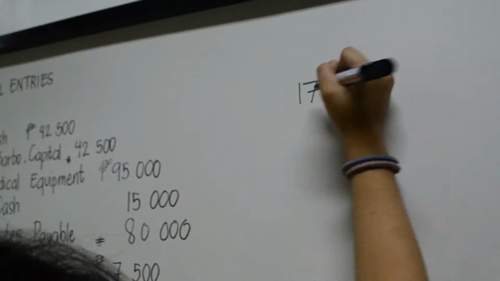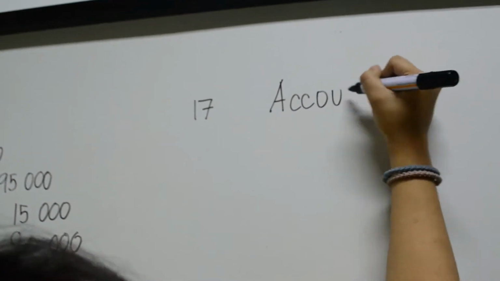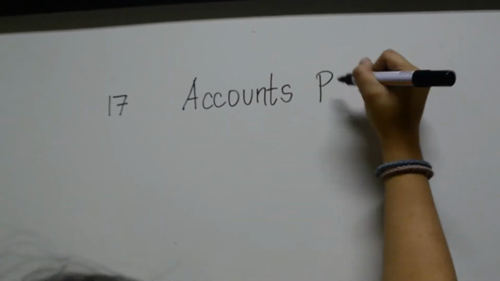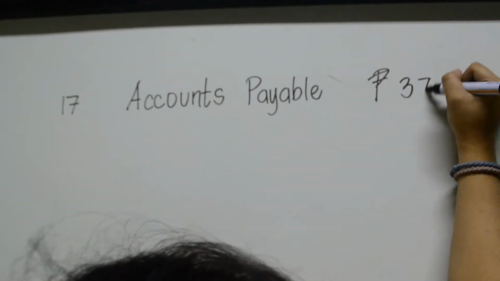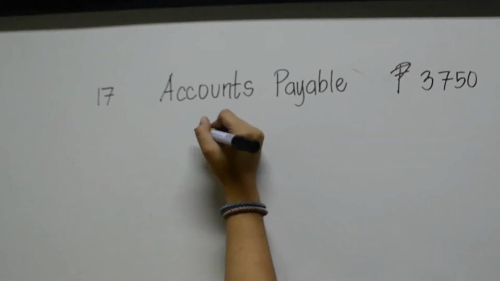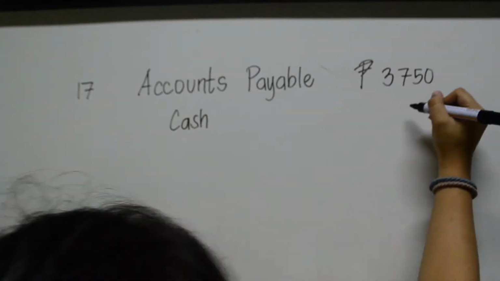On March 17, the company paid the medical company 3,750 pesos on account. So we record accounts payable on the debit side and cash on the credit side.